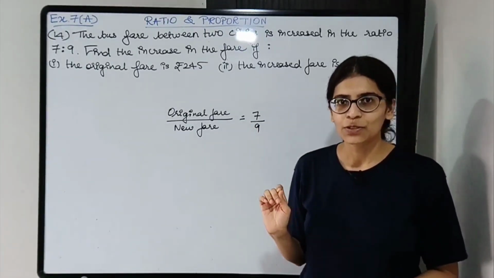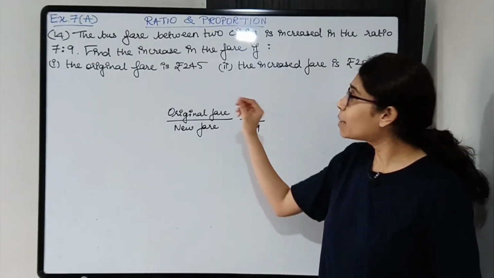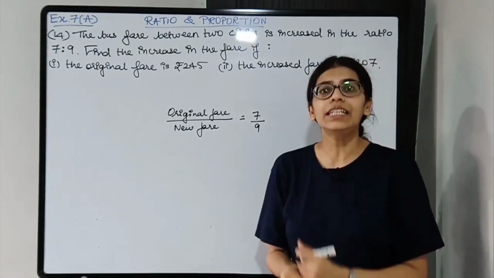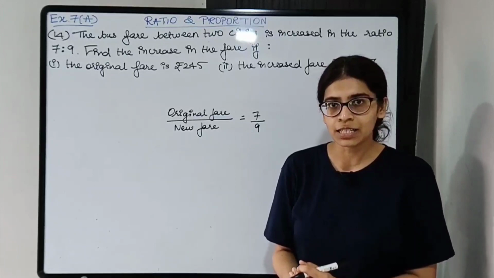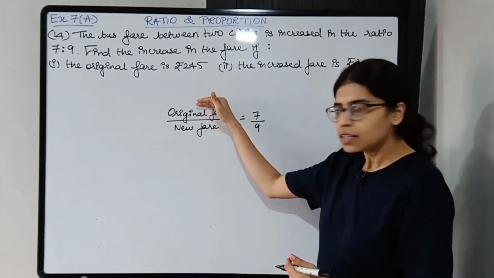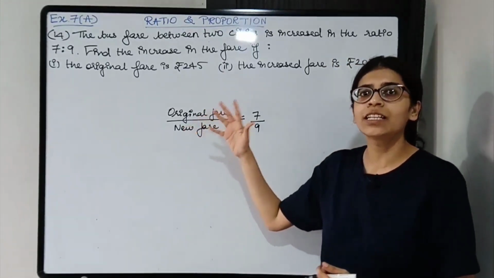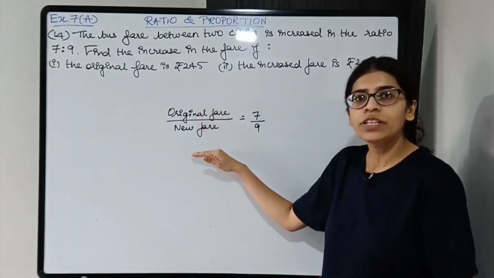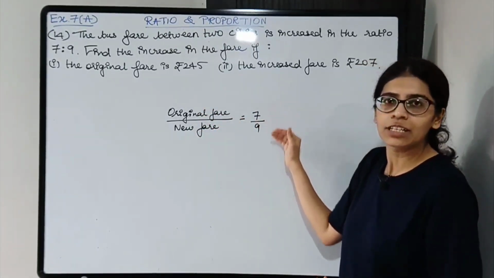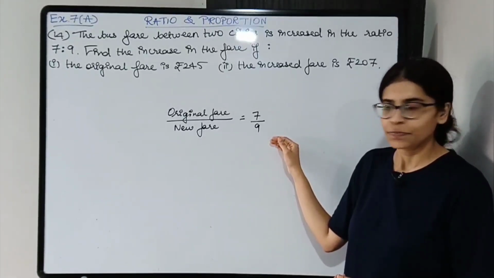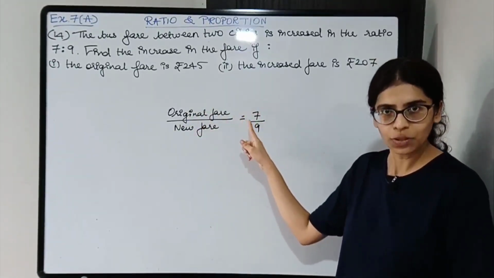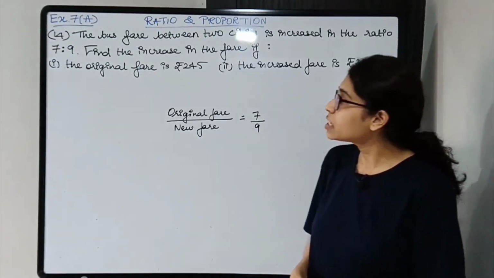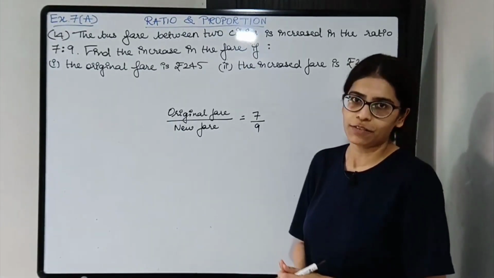So I'll repeat. There is a bus fare between two cities and the bus fare has been increased. So original fare to new fare, and new fare is nothing but the increased fare. So original fare to increased fare is 7:9, that is 7/9. So the ratio is given. Now we need to find the increase in the fare if, first part, the original fare is rupees 245.